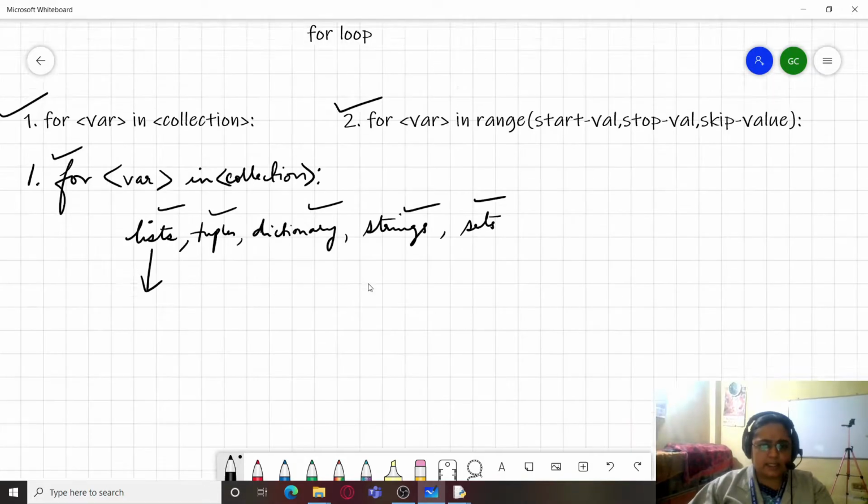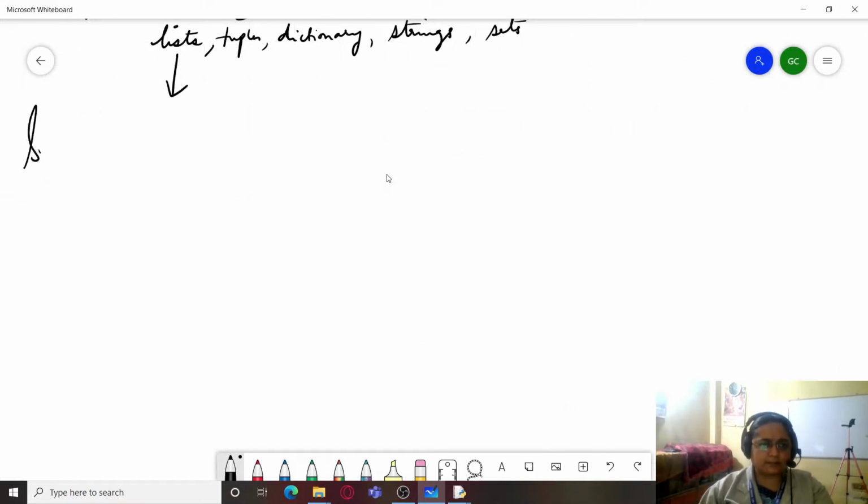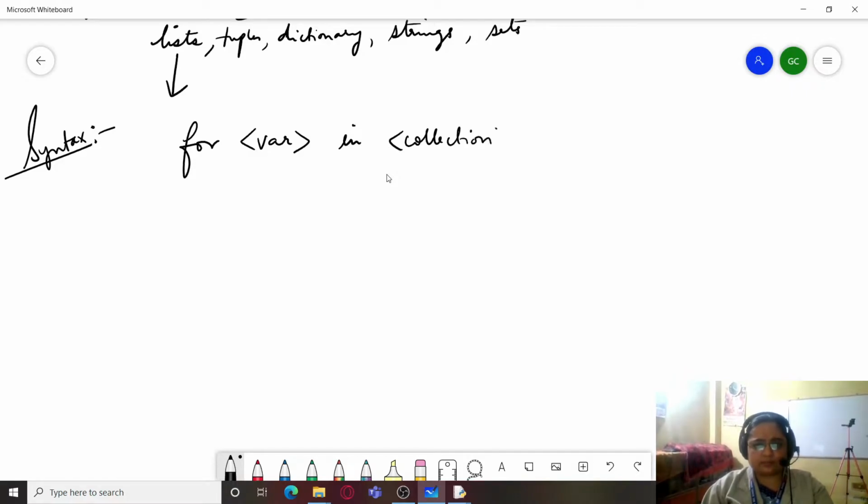The syntax is like this: for variable in collection, then some statements. That's all. So this is the syntax of the first variation of the for loop. Let's see an example of it.